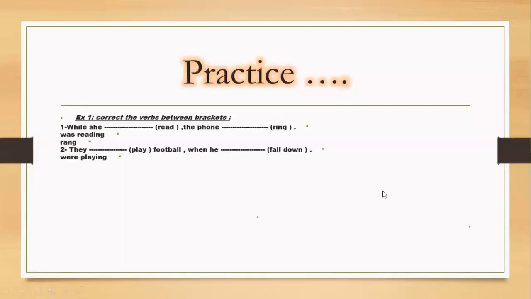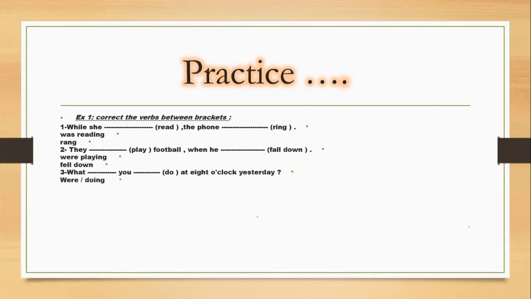The third sentence, what do you do at 8 o'clock yesterday. Here we have action that continued for some time in the past. Okay, 8 o'clock yesterday. So you are going to use past simple or past continuous. If you have a time adverbial of past action with a specific time, you are going to use past continuous.